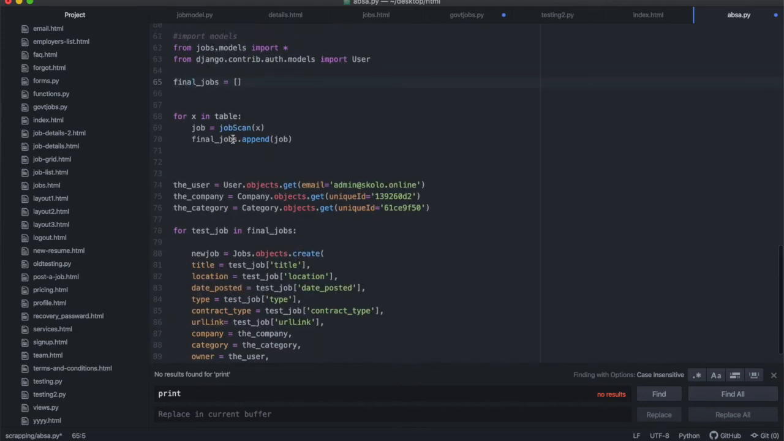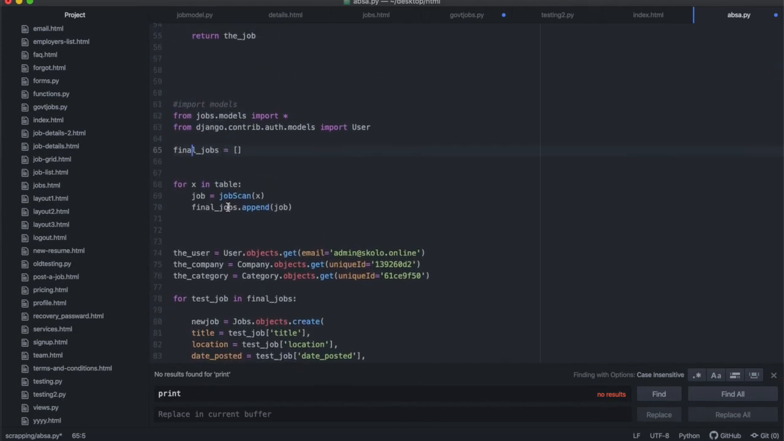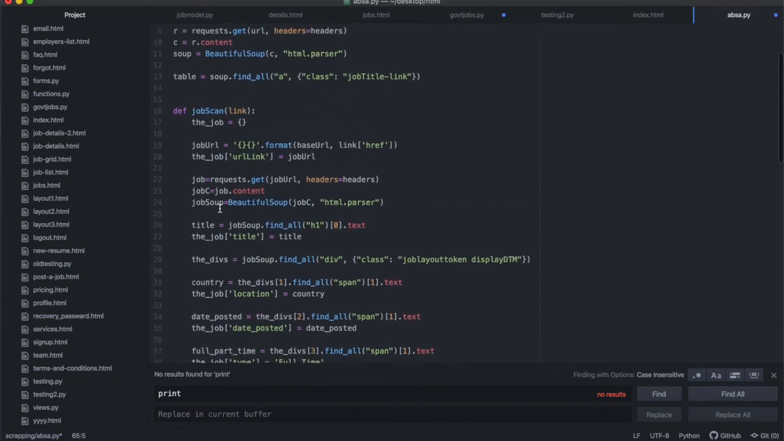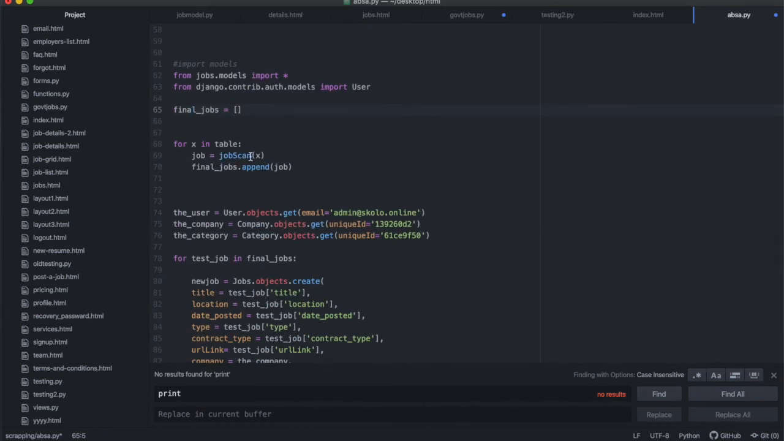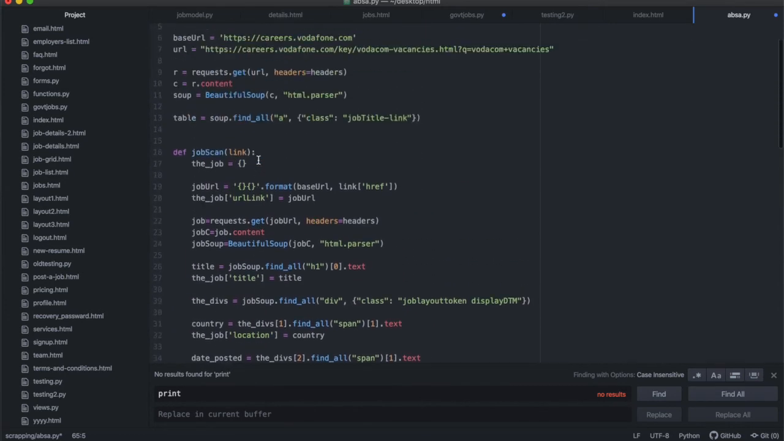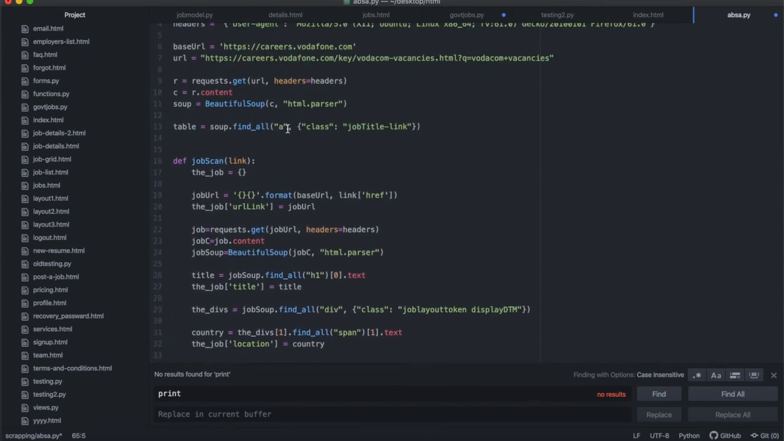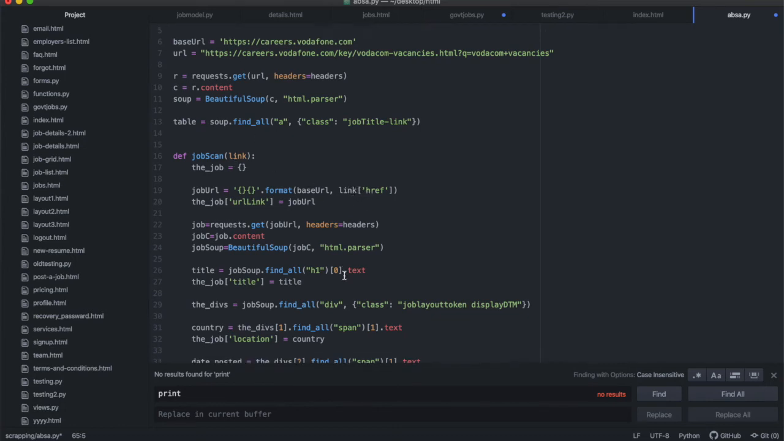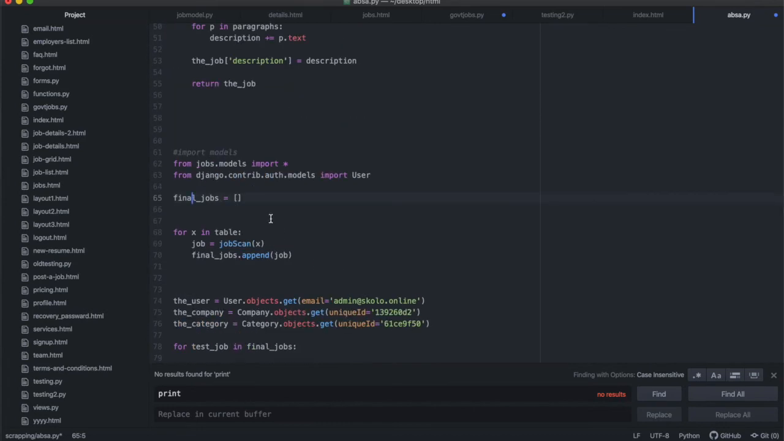All right, so for all the links inside the table, we're going to run this job scan function, which is this function over there. We're going to run it with that link X. That link X is going to be the entire a tag which fits into this table, which includes the href, and that's where we're going to be able to pull out the link href. So we're going to run it like that for everything in the table, run that job scan function, and then final jobs append the job.